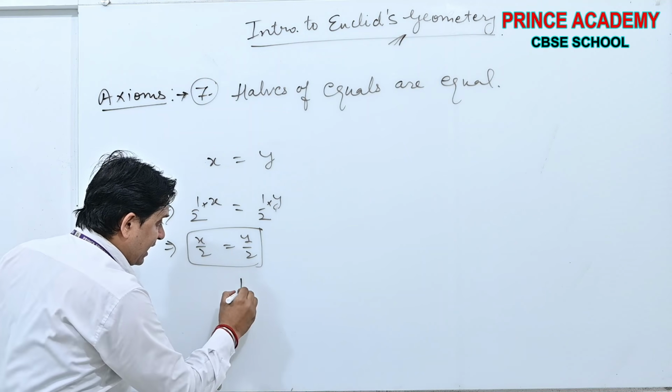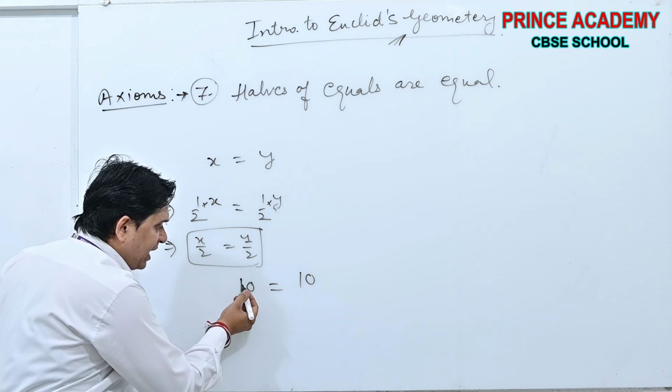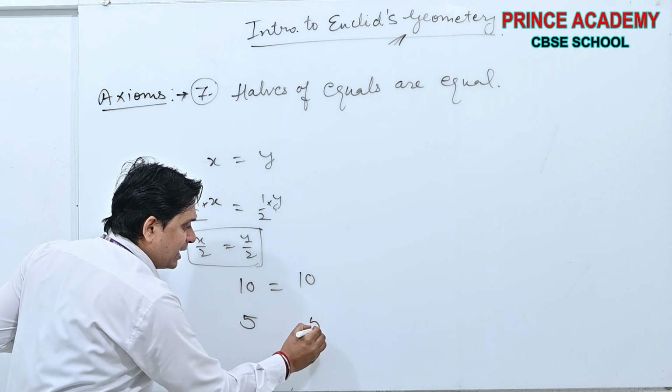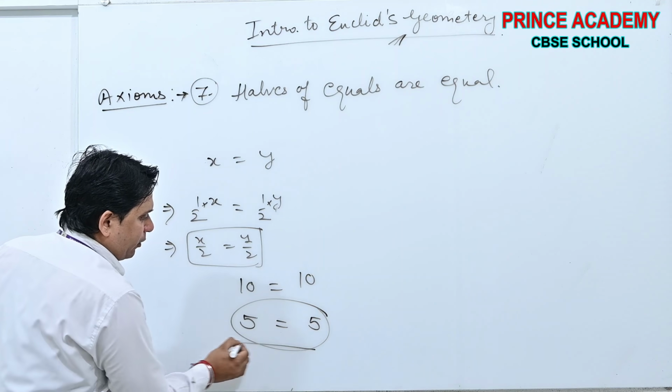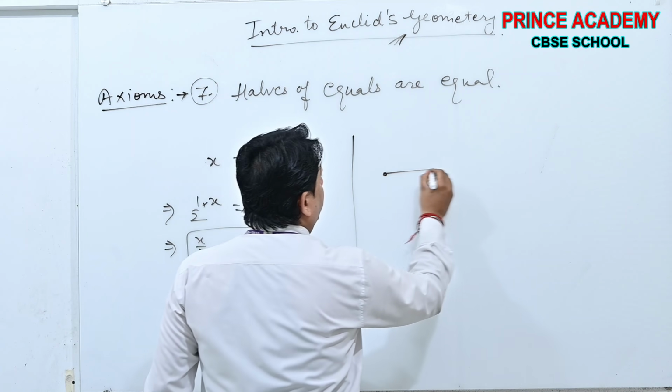See, 10 is equal to 10. If I take its half and its half, both halves are also equal. Yes or no? Done beta? This is the 7th axiom.